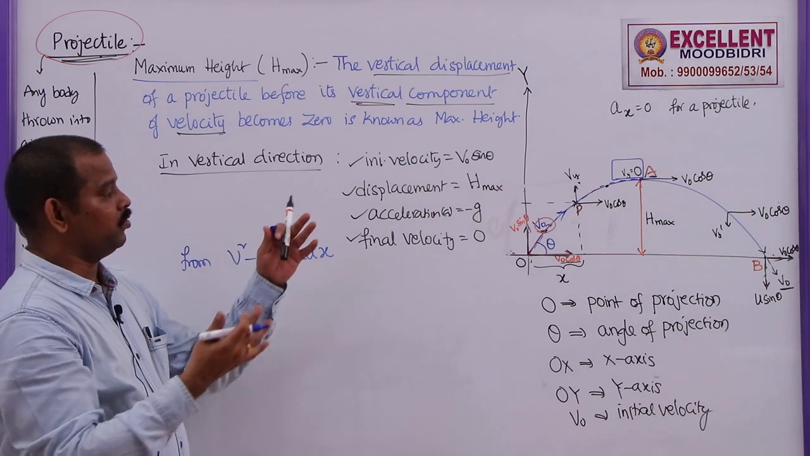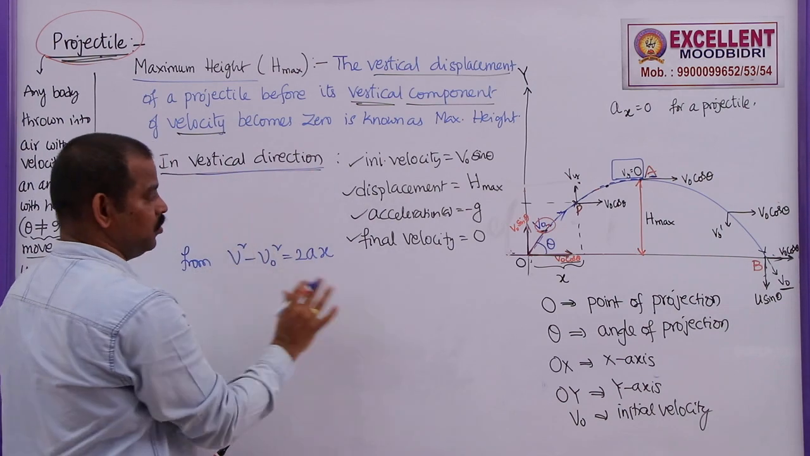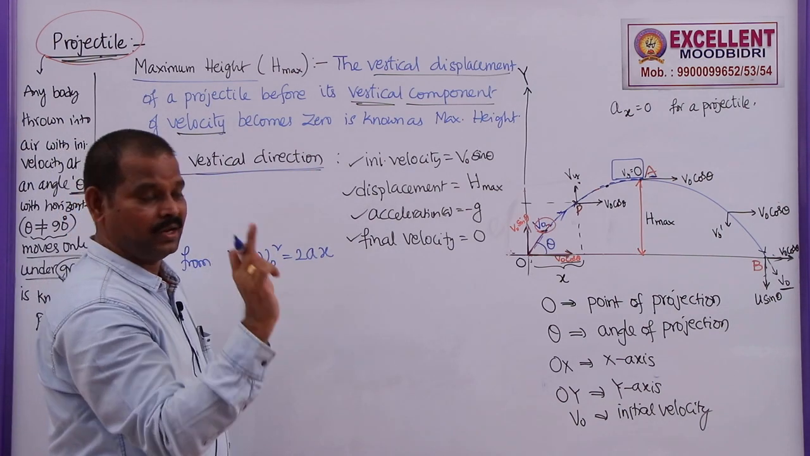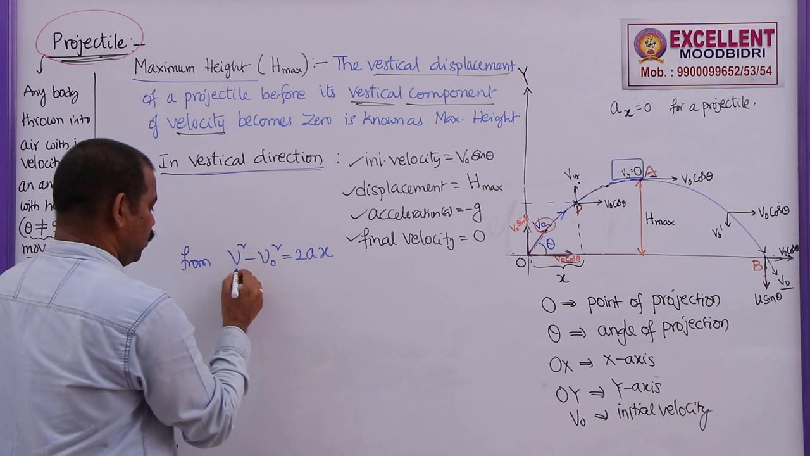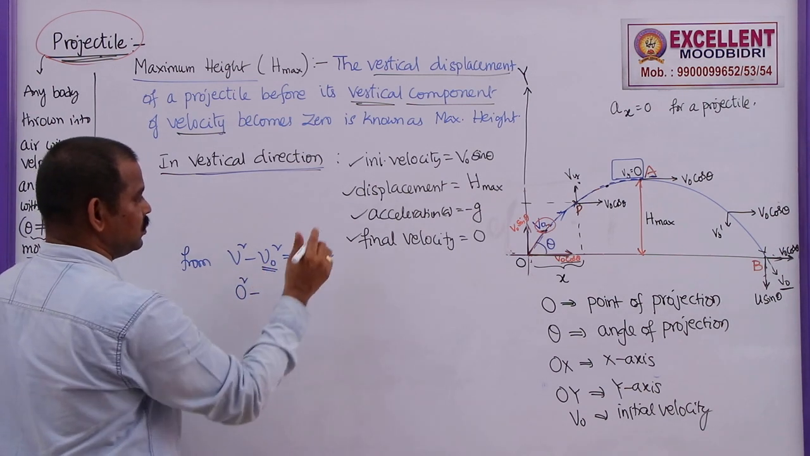Why are you using this for motion in 2 dimensions? Here I am considering the vertical motion only. I am not considering the horizontal motion, only one direction. So I can use this one. Now what is the final velocity here? 0 square.